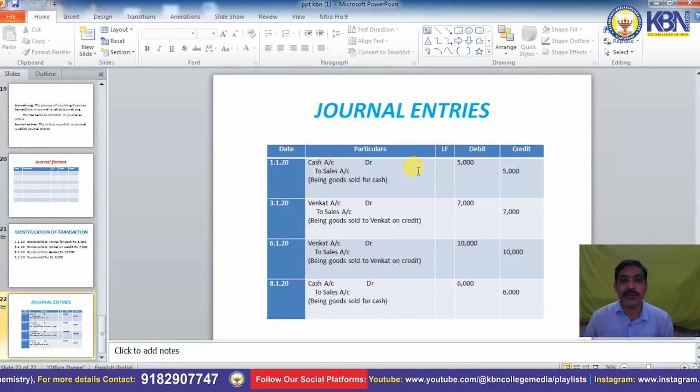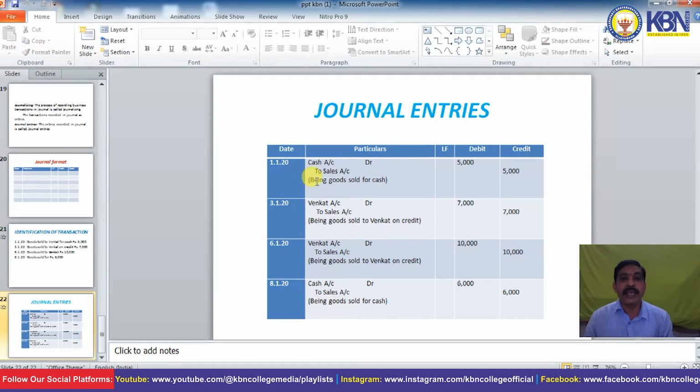Then cash account debit to sales, Venkat account debit to sales, Venkat account debit to sales, cash account debit to sales. These are the journal entries. Every journal entry must have a narration. That is, being goods sold for cash. Next, being goods sold to Venkat on credit. Being goods sold to Venkat on credit. Being goods sold for cash.